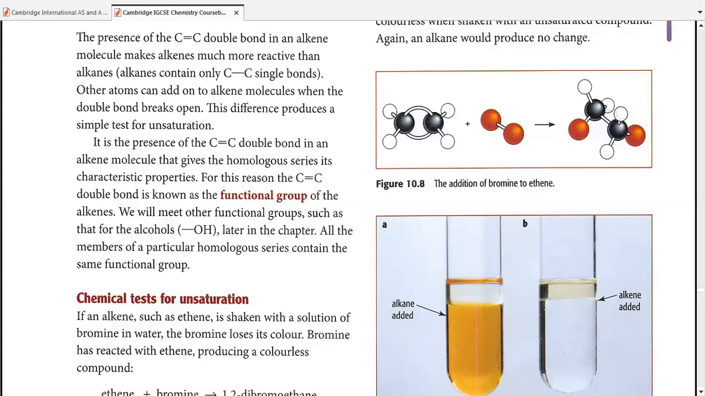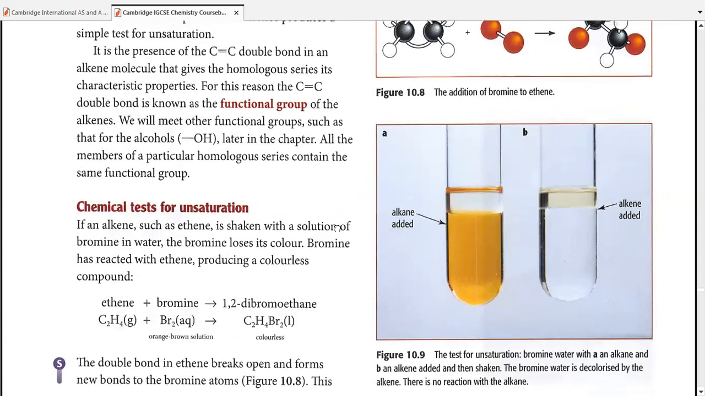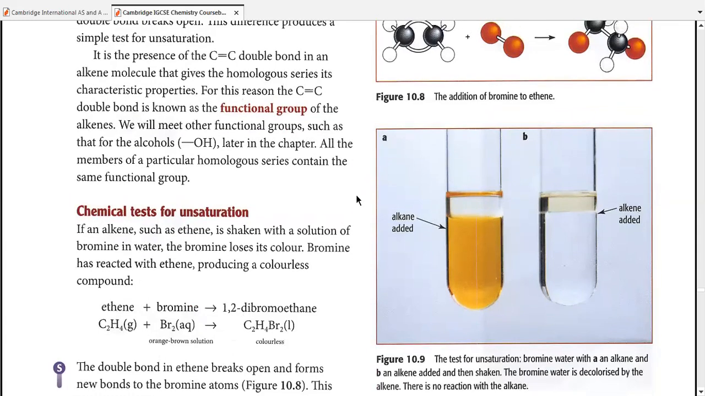It is for the presence of the carbon-carbon double bond in an alkene molecule, which gives the homologous series its characteristic properties. For this reason, the carbon-carbon double bond is known as the functional group. We have discussed functional groups before, so we're not going to discuss them now. We're simply going to jump to the next heading, chemical test for unsaturation,